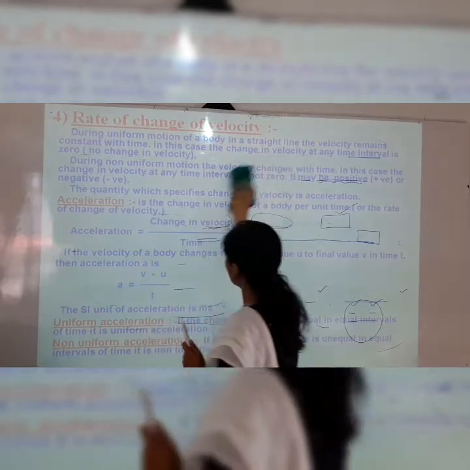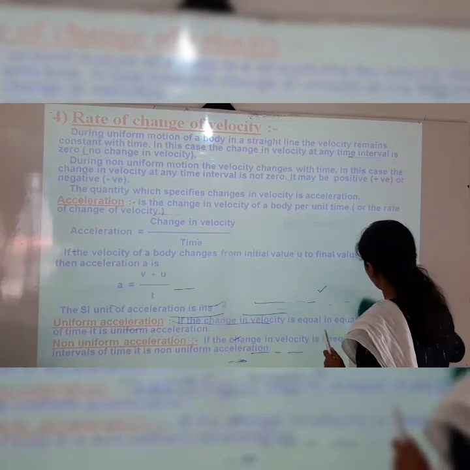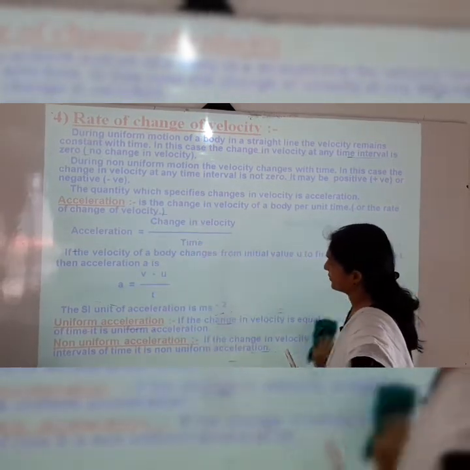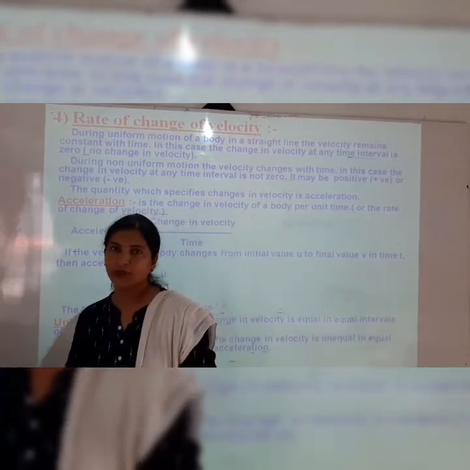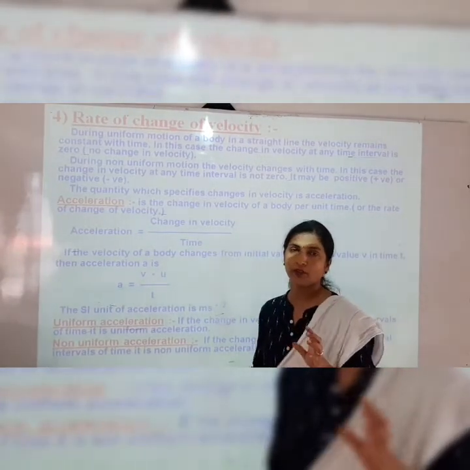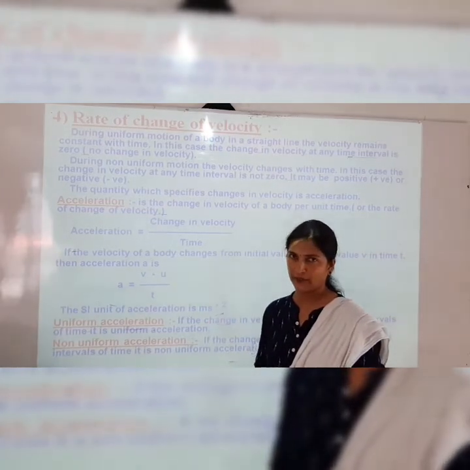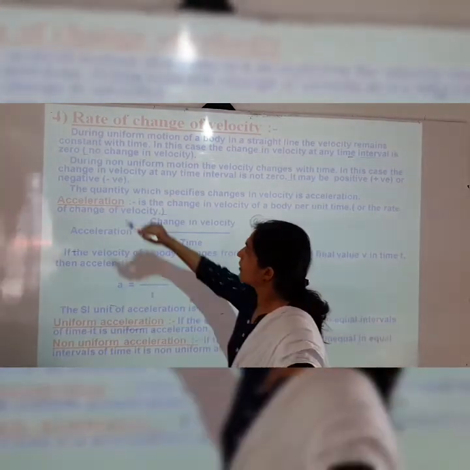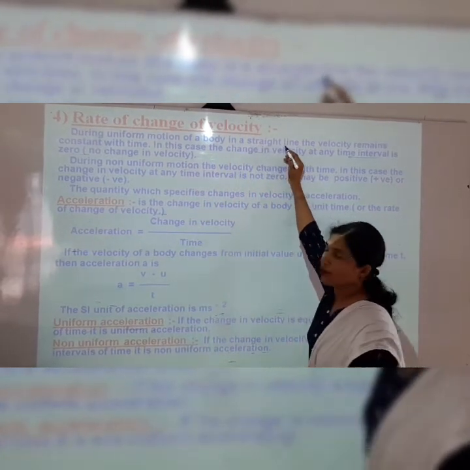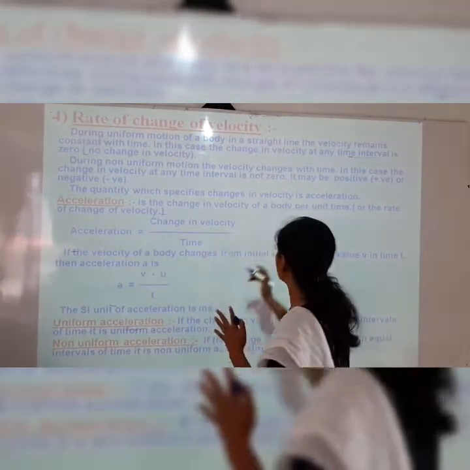Here you have to read the content book, our NCERT book, completely, and you will get more and more information through it. Now what is the rate of change of velocity? During uniform motion, you have seen what uniform motion is. In uniform motion, any object or body covers equal distance in equal units of time. During uniform motion, the body moves in a straight line.